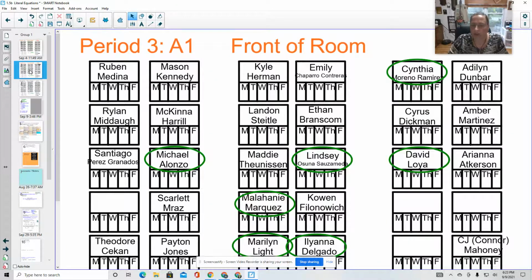Here's third hour. So I had a few of you guys go into the tutor room and work on unit 0 quiz. That was the really long one with 52 questions. The unit 1 quiz is 7 questions, one side of one paper. So if your name is still circled as of yesterday, eighth hour, I did not have that quiz from you. So if you went in at the end of the day, you may have already turned it in, but please take care of that if you are here today.